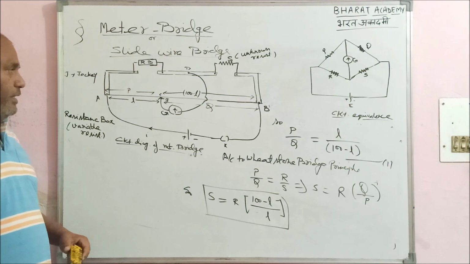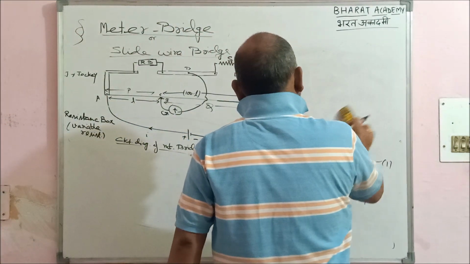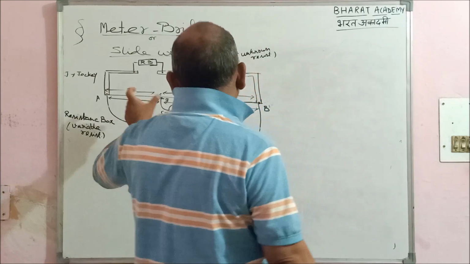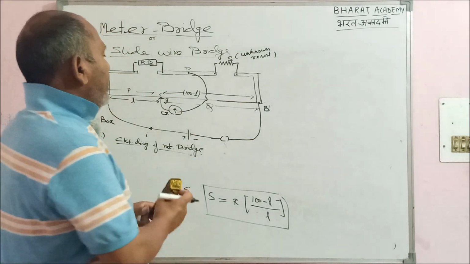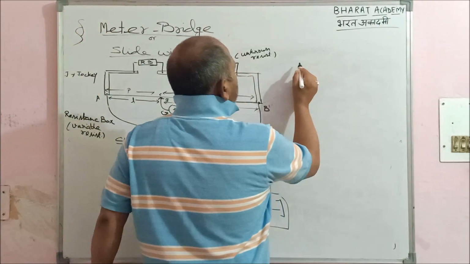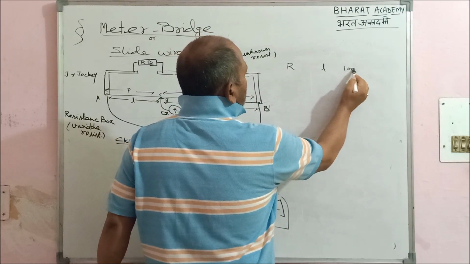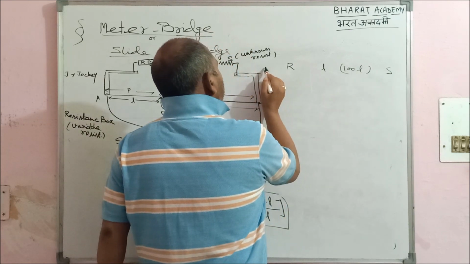How to do it practically? Now, we are in the lab. How to perform this one? We will first adjust the circuit accordingly, check the continuity, and we'll take out a particular value. I could write here R, L, 100 minus L, and S, right?